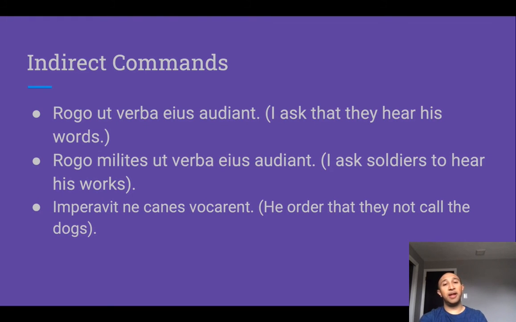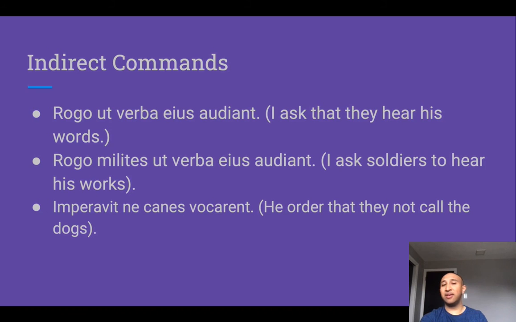So here are a couple examples. Rogo ut verba eius audiant. Okay, so here, rogo is our verb of ordering or asking or requesting. Rogo, I ask, and then we have ut, which we're going to translate in an indirect command as that. I ask that they hear his words. Audiant in the subjunctive.